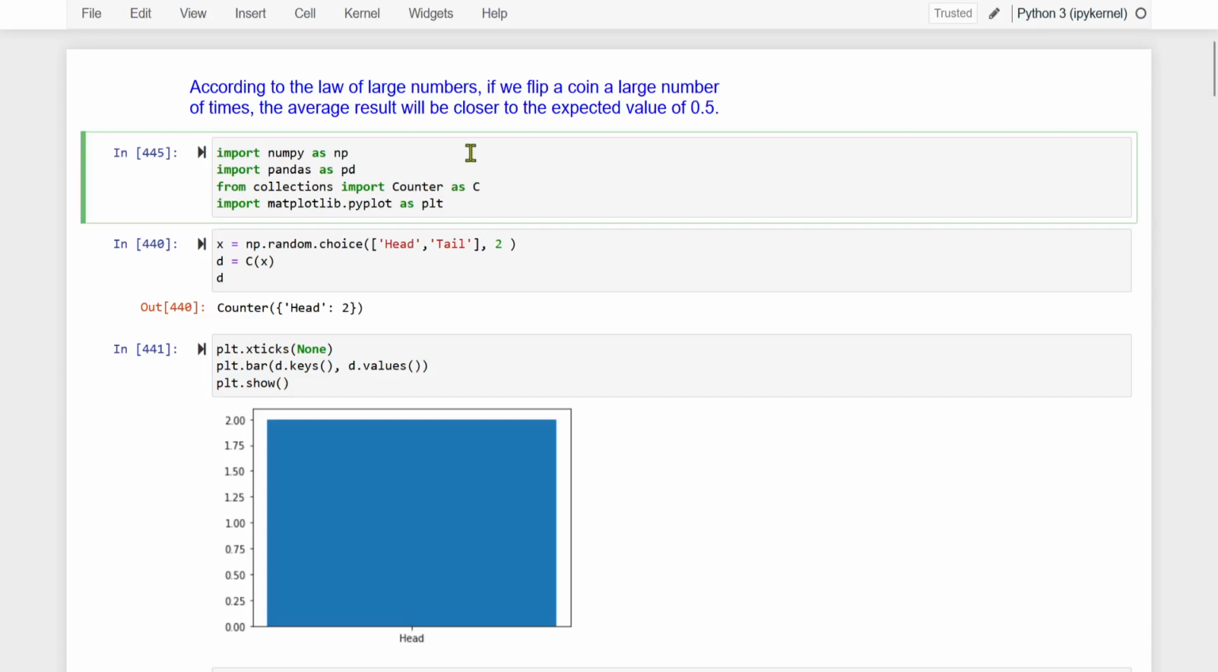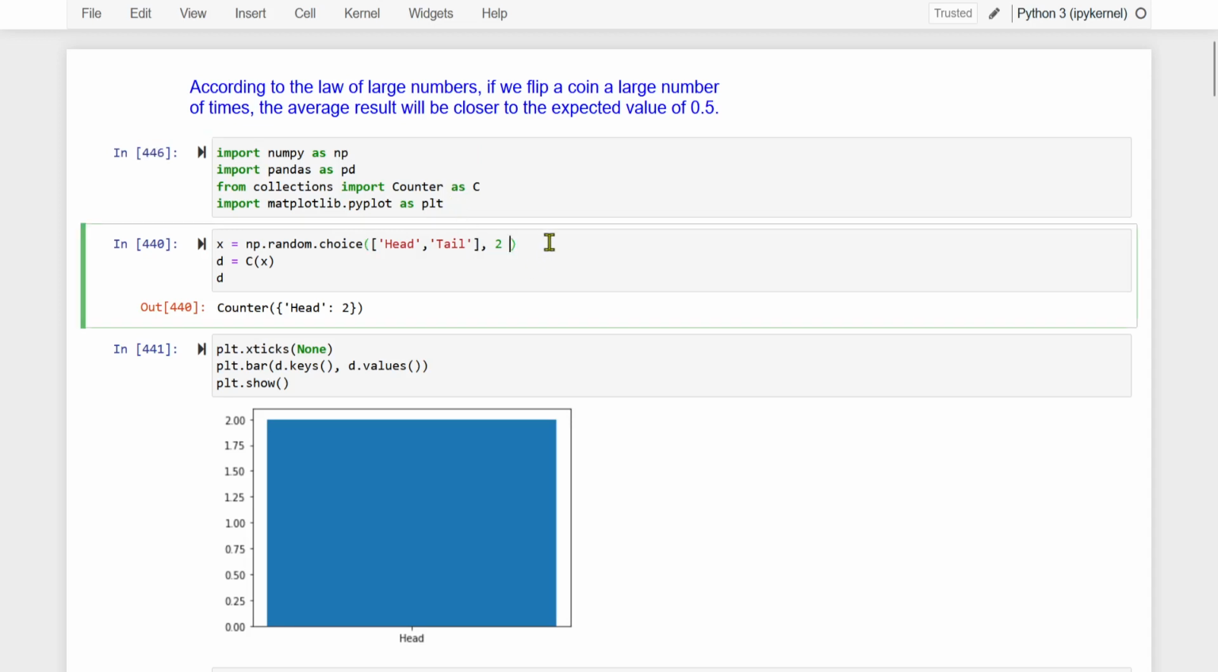Hi guys, in this video we will explore the law of large numbers. We will understand it through an example. Let us import these libraries and here we will pretend that we are flipping a coin.